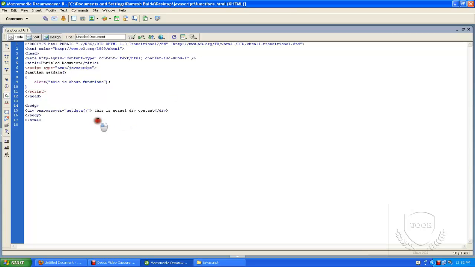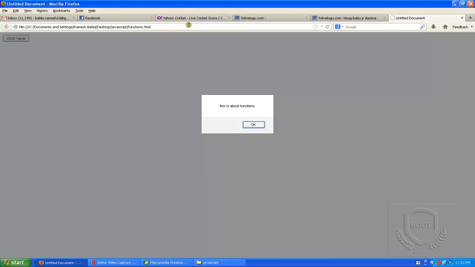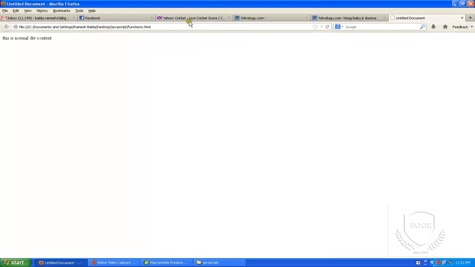So what it means is, when I mouse over, I want to print some content like "this is function data". So I have one function. If I move the mouse to here, this is normal div content.